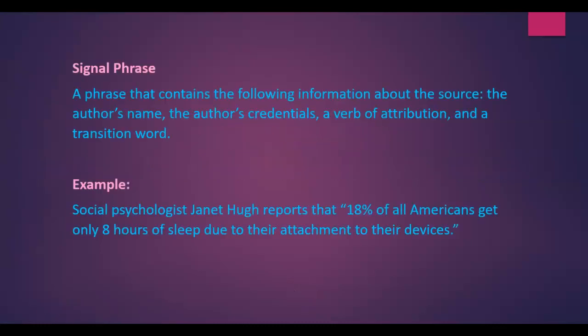Signal phrases. A signal phrase is a phrase that contains the following information about the source: the author's name, the author's credentials, a verb of attribution, and a transition word. If we look very closely, we're going to see an example where we have to have all of these attributes: the author's name, and then we want to put the author's credentials. We want to put a verb of attribution and some sort of transitional word.